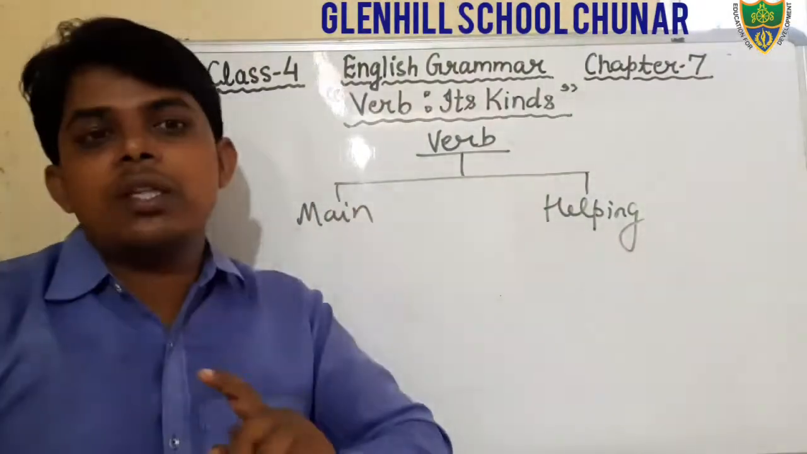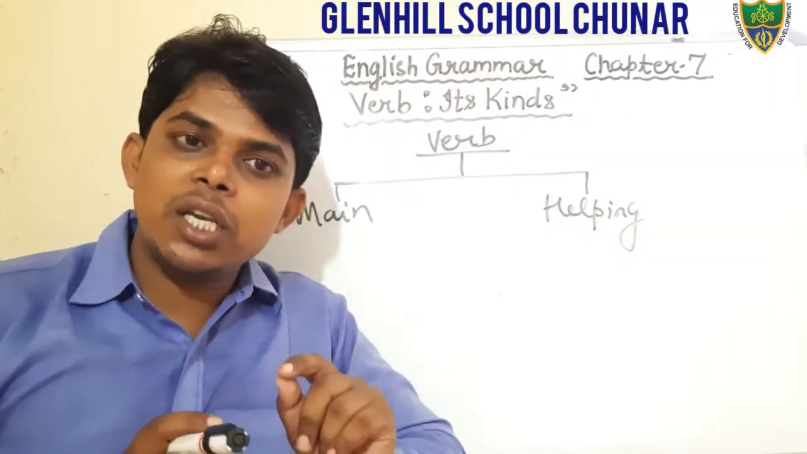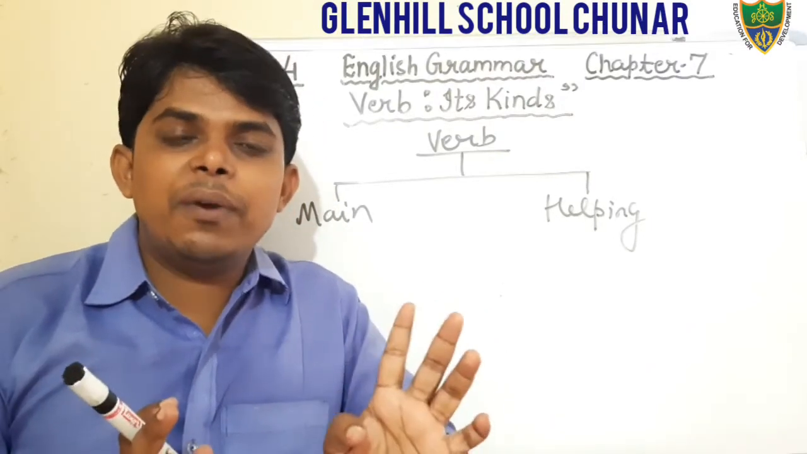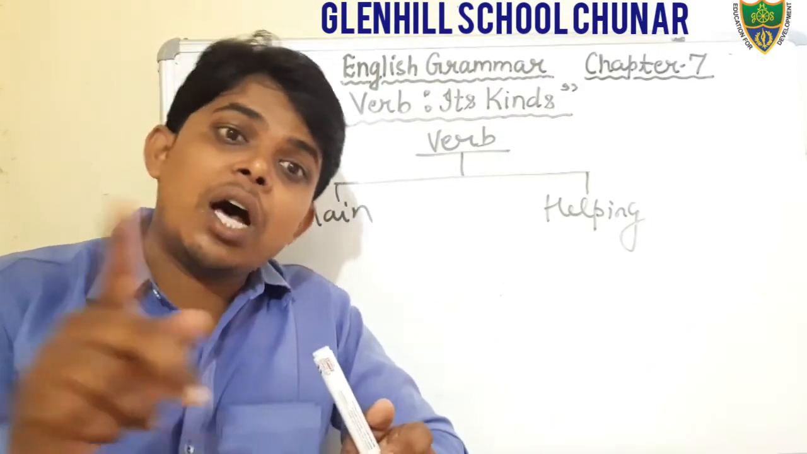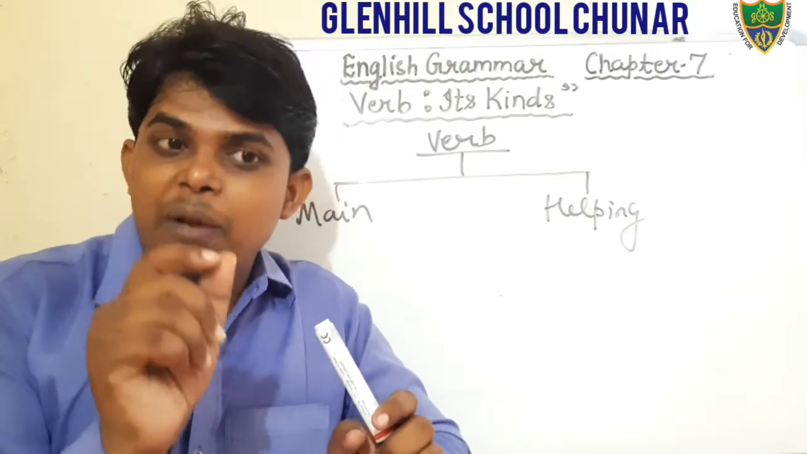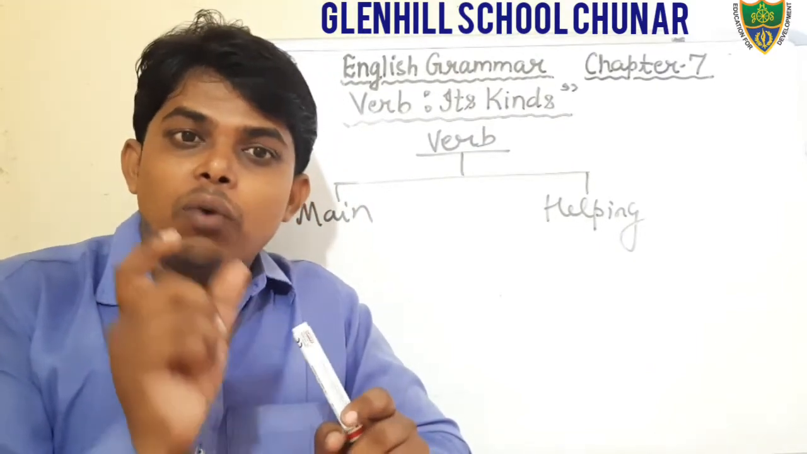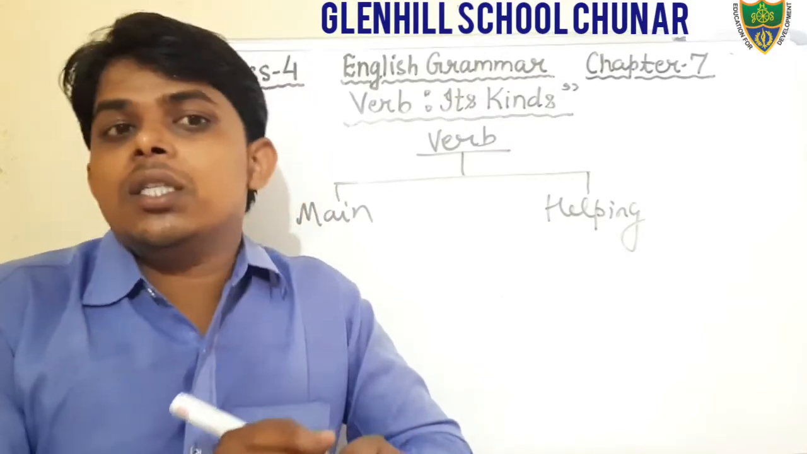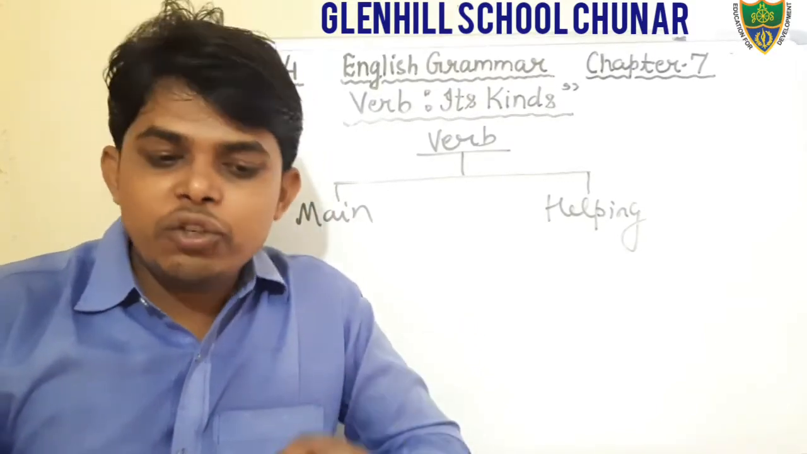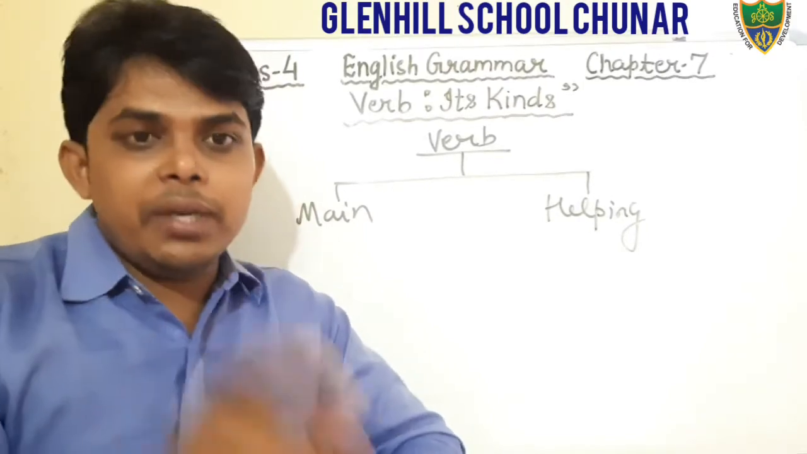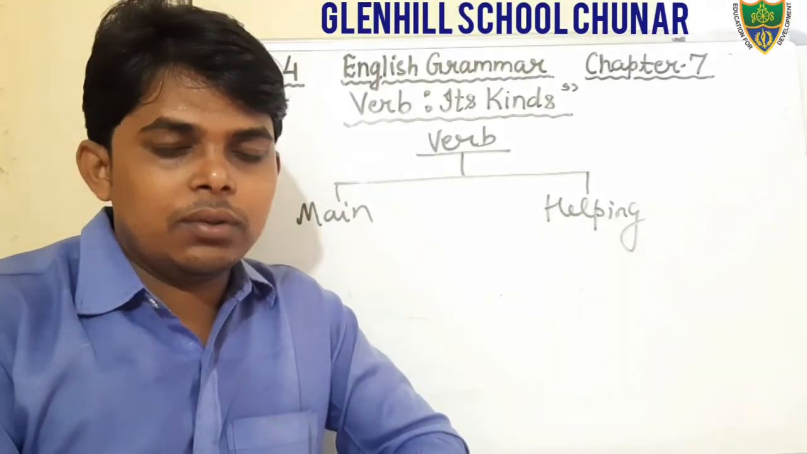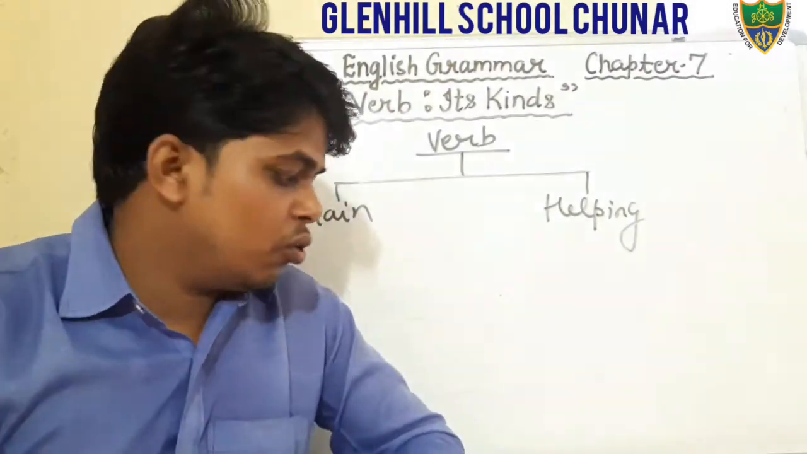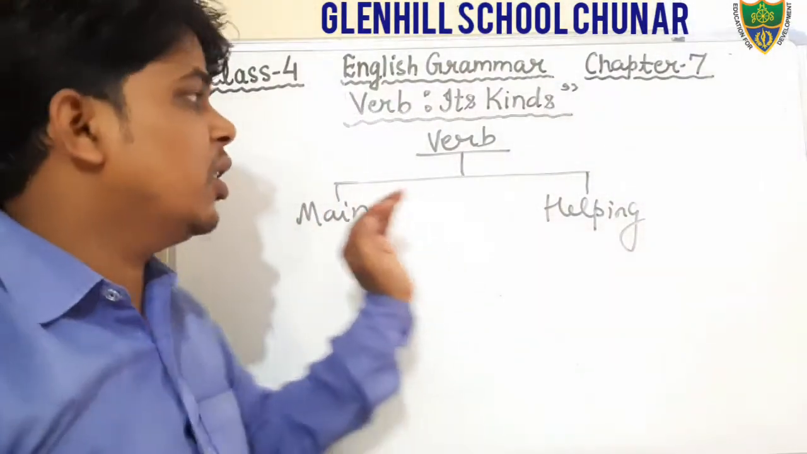Example, main verb you can see, children play. In this sentence, there is no helping verb. If we say children are playing, in this sentence there is a helping verb, are. The word are is helping verb and the word playing is main verb. Okay students, so main verb can be used alone, but helping verb cannot. I hope that you all have understood what is main verb and what is helping verb.